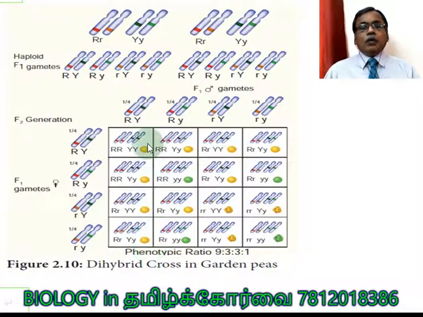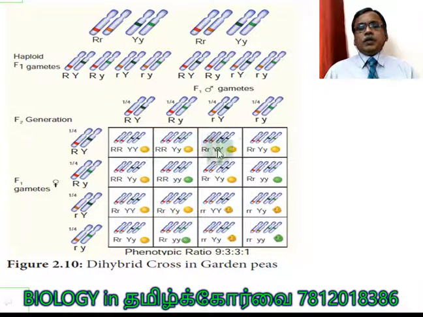Now you can see the 4 types: capital R, capital Y, capital R, small y, small r, capital Y, small r, small y. This is from the pollen side. The same way from the ovule side, and through random fertilization, it is able to produce 9:3:3:1.